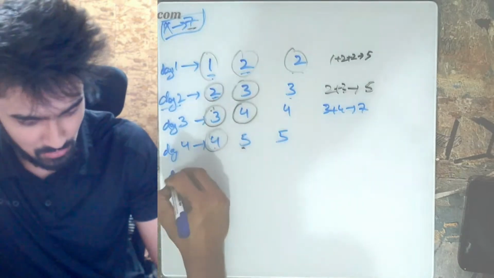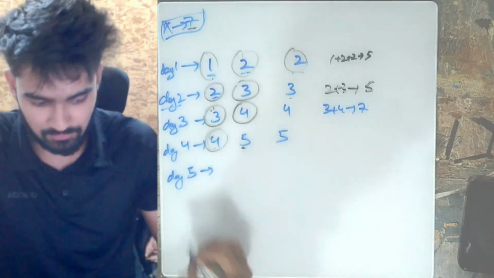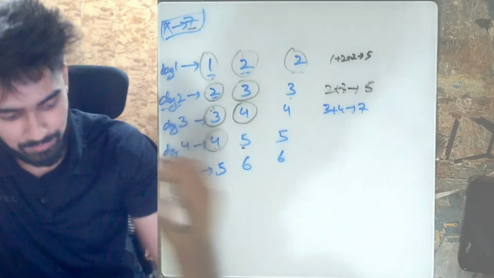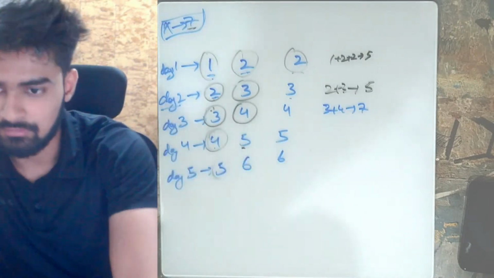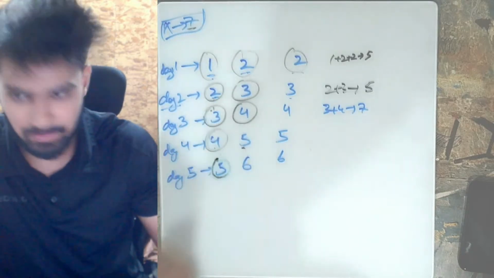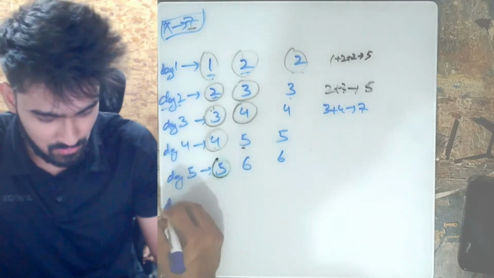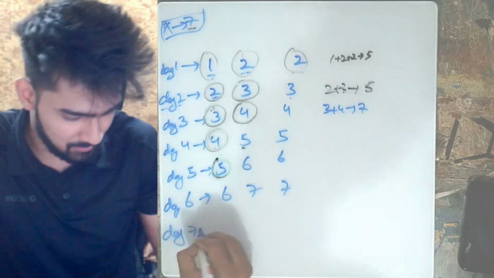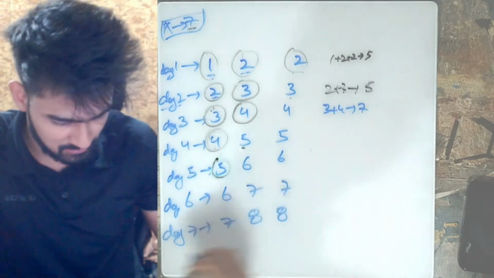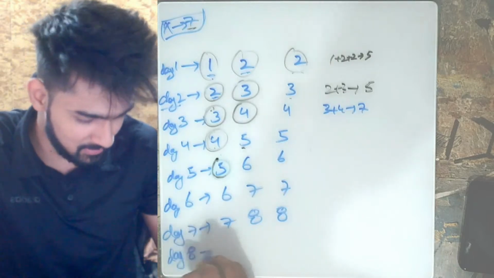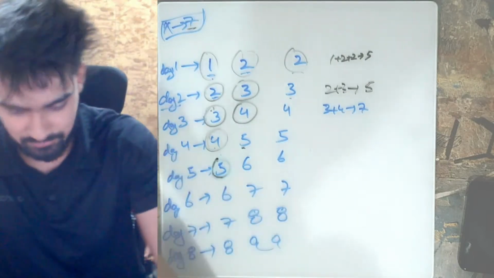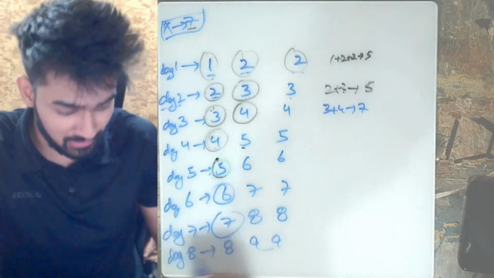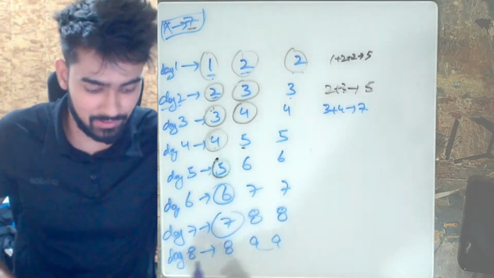So on day 5 now, it becomes 5, 6, 6. Again, you are only able to buy one packet only, which is this one. Now on day 6, again it becomes 6, 7, 7, and on day 7 it becomes 7, 8, 8, and on day 8, it becomes 8, 9, and 9. On the 6th day you are able to buy this one, on the 7th day you are able to buy this one, and on the 8th day you are not able to buy any packet, and so you stop.